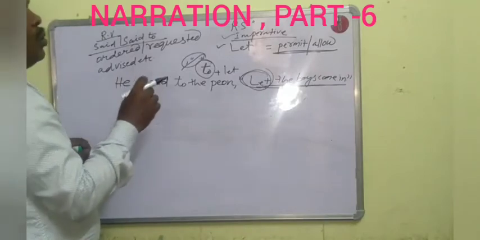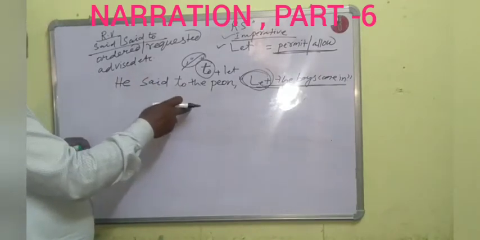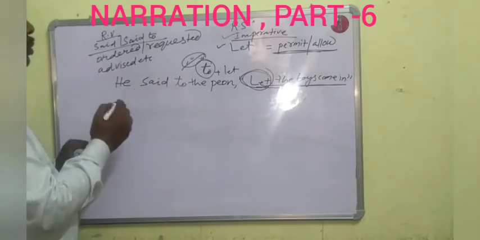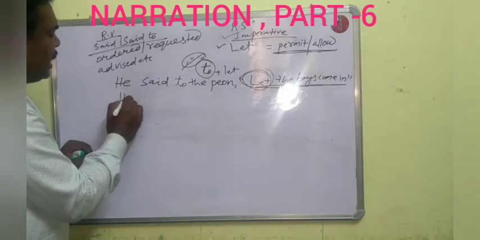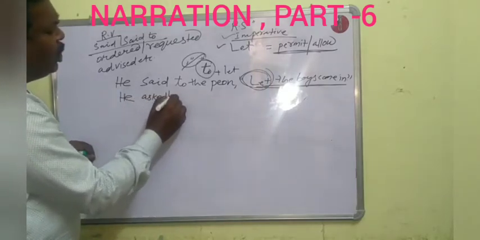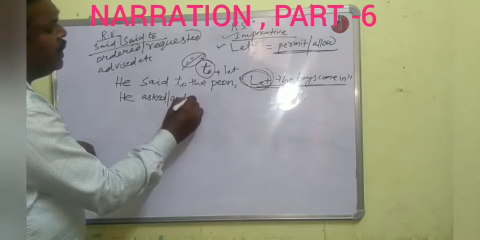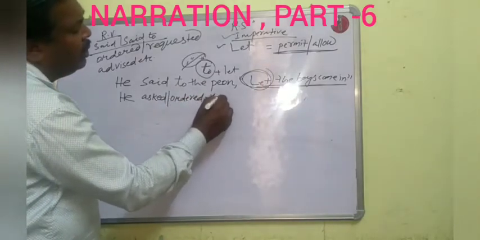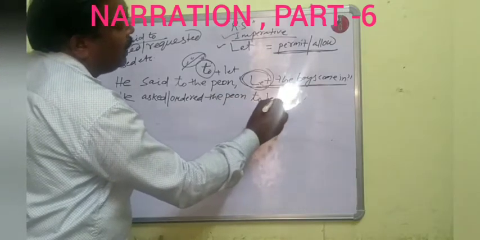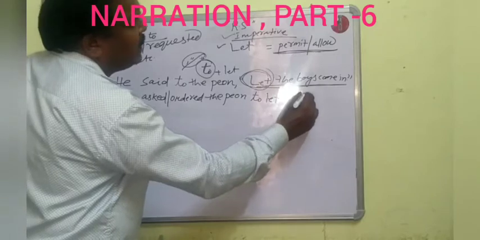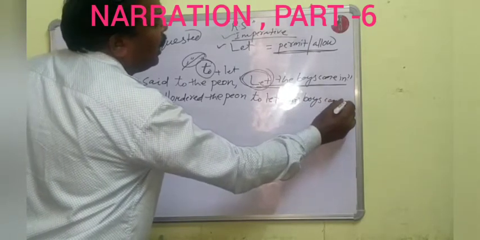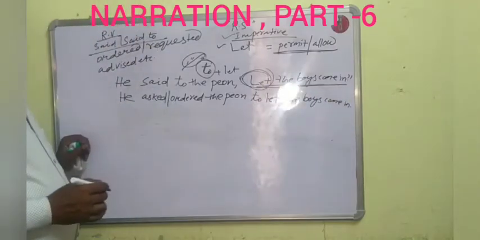So while changing into indirect speech, we shall use just to. What will be the answer? He ordered the peon to let the boys come in. Is it clear?